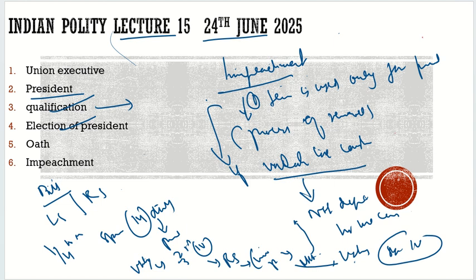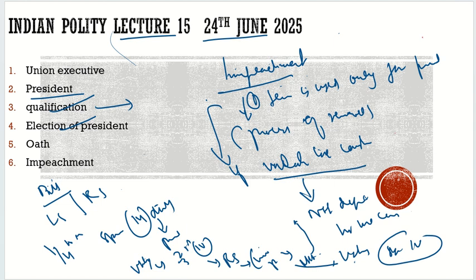Once this is passed in the Rajya Sabha also, the president is impeached. The same goes if the bill is placed in the Lok Sabha: it should be supported by 1/4 of the members. Then it would be voted upon, where it should be passed by a 2/3 majority of the total strength of the house.